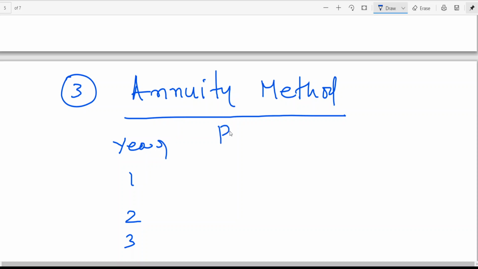Now here I am writing PV, present value, at the rate of 20%. You write 1 by 1 plus r whole to the power of n, by the formula. Or in simple words, 100 by 120 is the annuity factor. You are getting 0.833. You can take 3 digits or 4 digits, no issue.